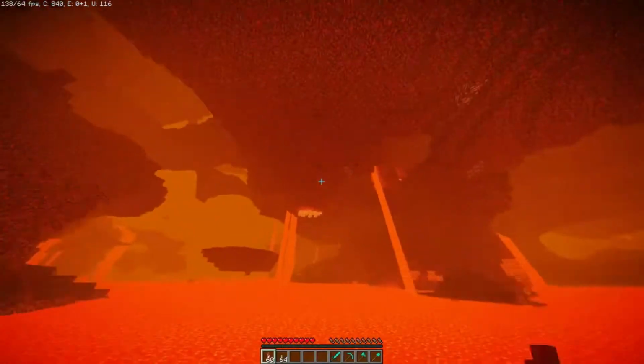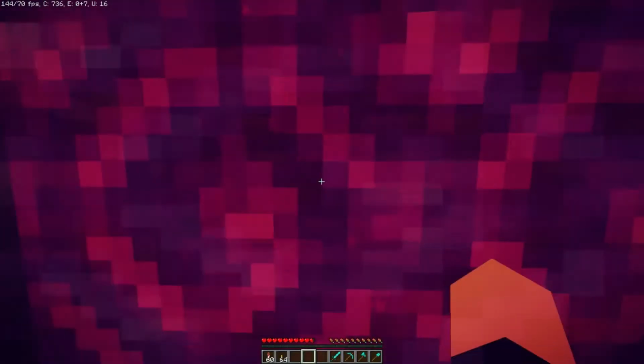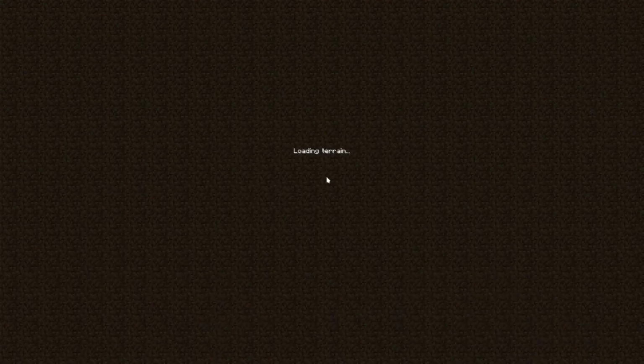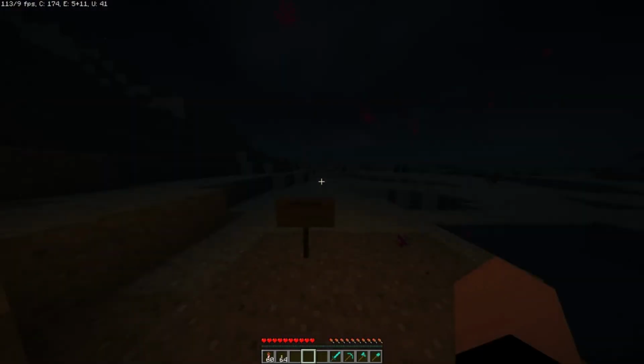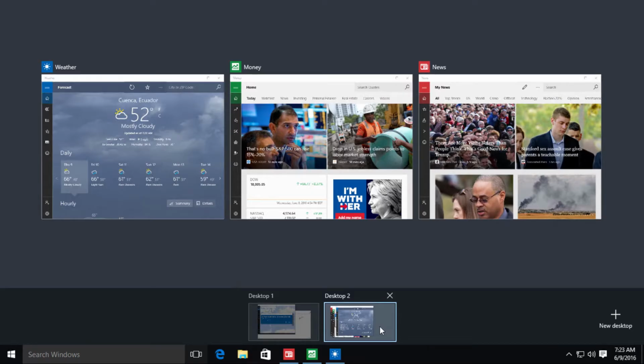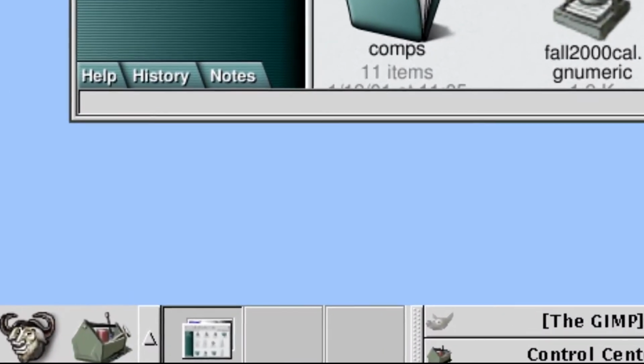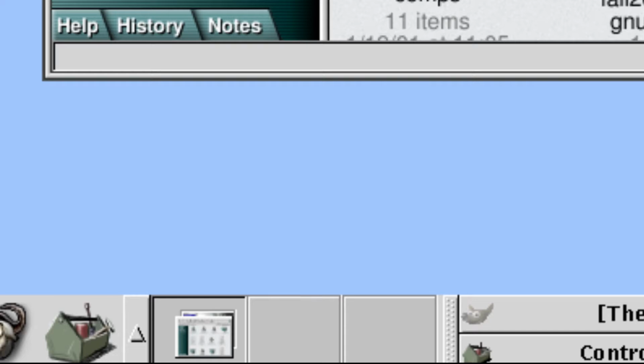Workspaces, also known as virtual desktops, has been on Linux since both KDE and GNOME 1.0, as well as CDE. However, Mac OS X didn't get Workspaces until 10.5 Leopard, when Apple implemented their own implementation of Workspaces, simply called Spaces. However, with the release of Mac OS 10.7 Lion, they removed Spaces and added a similar feature to Mission Control. Microsoft also added Workspaces to Windows with the release of Windows 10. Still, Linux has had it since pretty much the beginning of the desktop environments we use today.